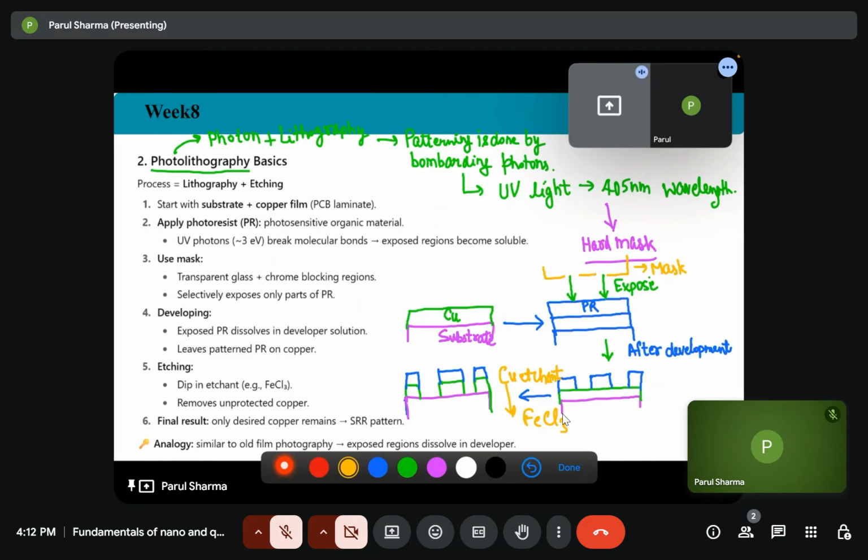And then the last step is we will remove this photoresist by dipping in the acetone. So the desired pattern will be left.